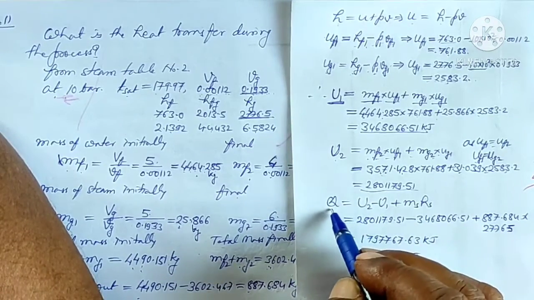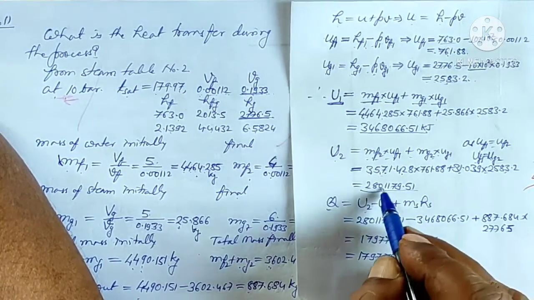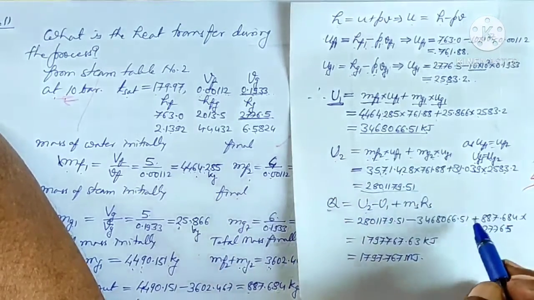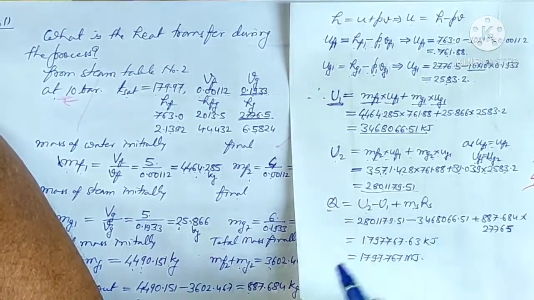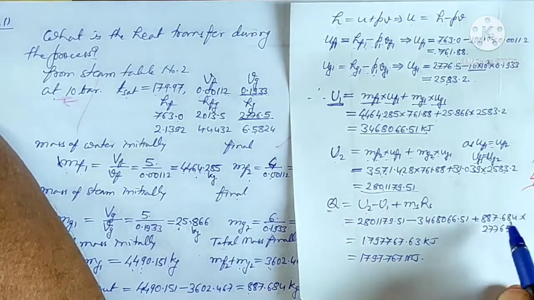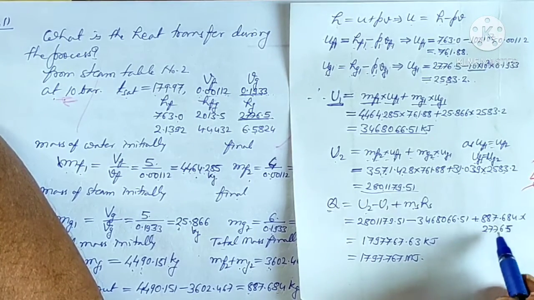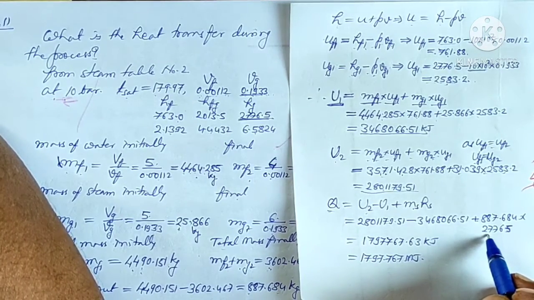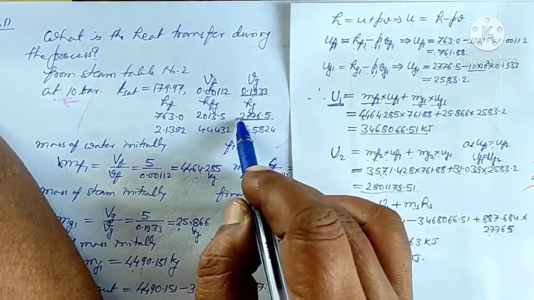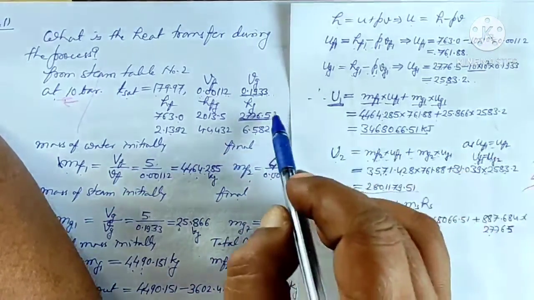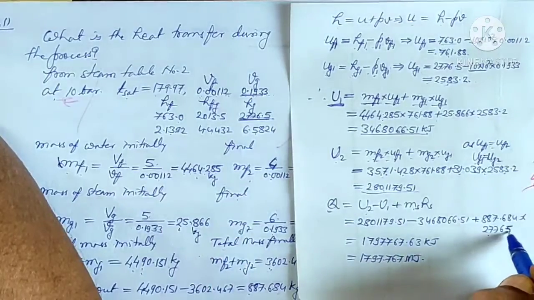Substituting this value in this equation, U2 minus U1 plus Ms, 887.684, multiplied by Hs. This we have taken as the steam is dry, so it is 2776.5.